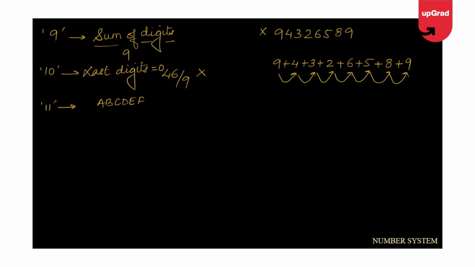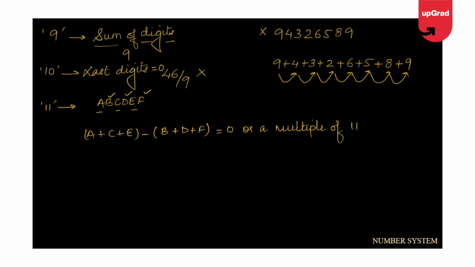So what we do is take the numbers at the odd positions, which is A plus C plus E, minus the numbers at the even places, B plus D plus F. This is either a 0 or a multiple of 11. That's when we say that the number is divisible by 11. So these are the few divisibility rules that we need to remember while we attempt an aptitude exam.